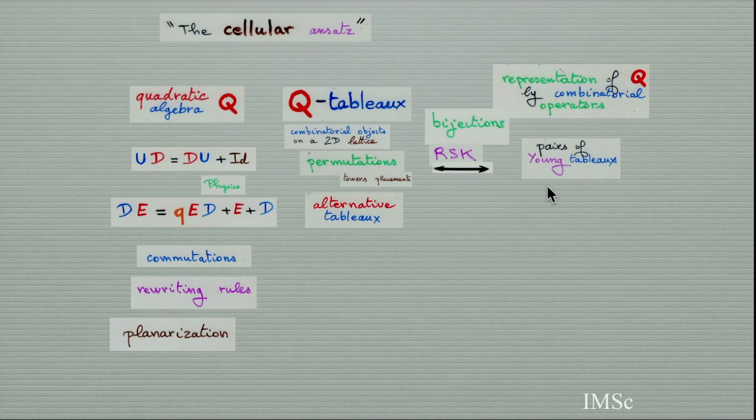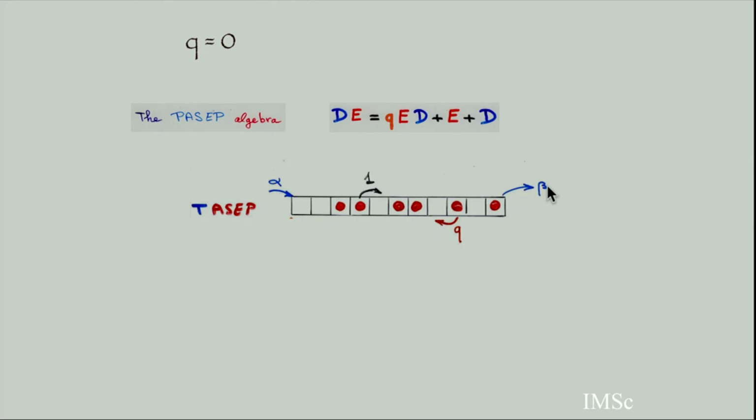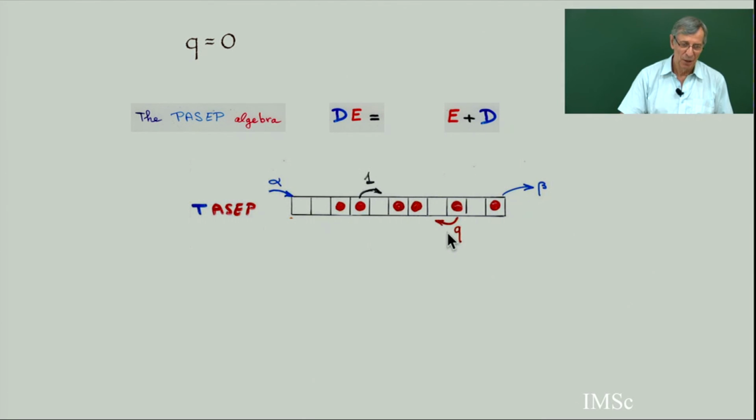So what happens in the special case q equals 0? If q equals 0, then the quadratic algebra for the PASEP becomes the TASEP algebra, DE equals E plus D. And in that case, q is 0. You cannot go back. Sometimes this model has been used for the traffic of cars in Geneva.